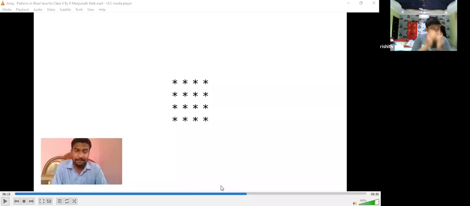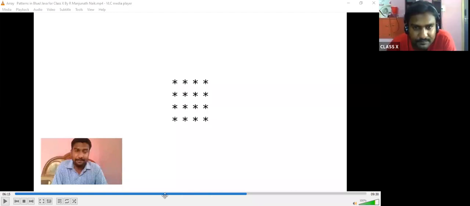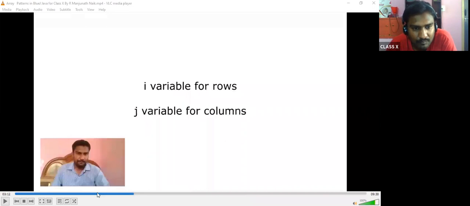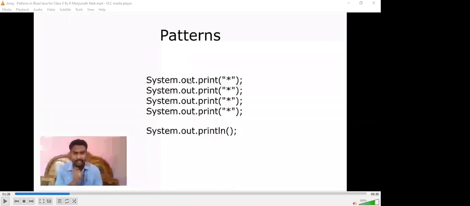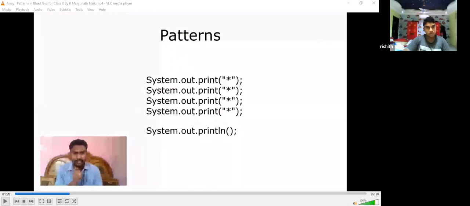Others, start trying. Okay, now, stop. We are left with 5 minutes. What will be the answer for this? Everyone, this is very, very simple. 4 stars, star, star, one below the other. How will it print? Will it print in a single line or in different lines?